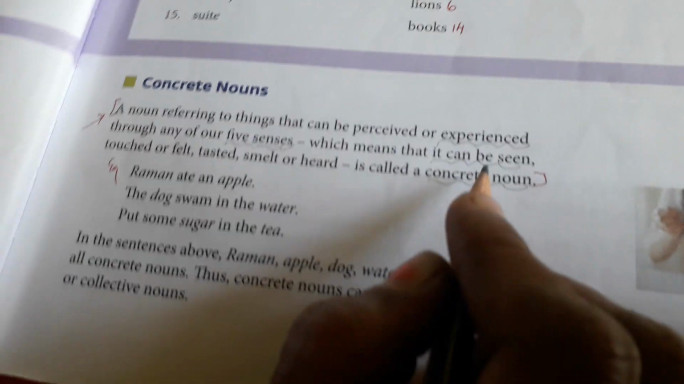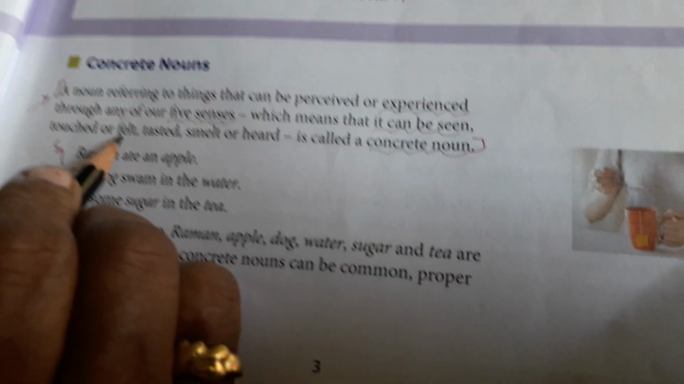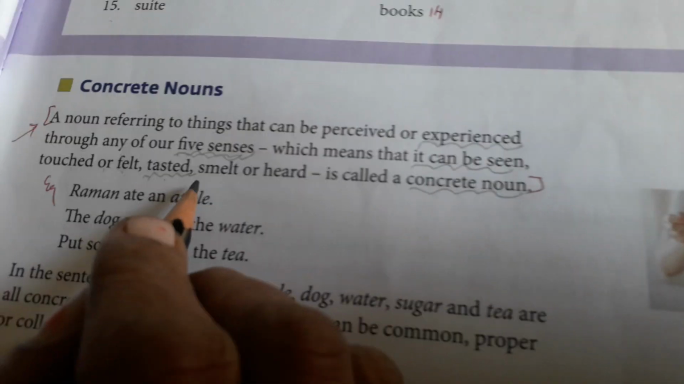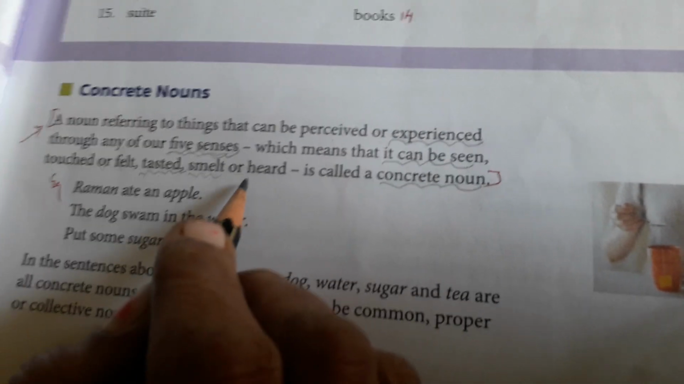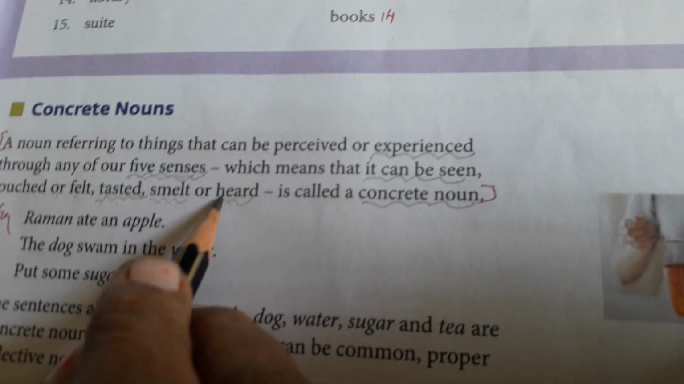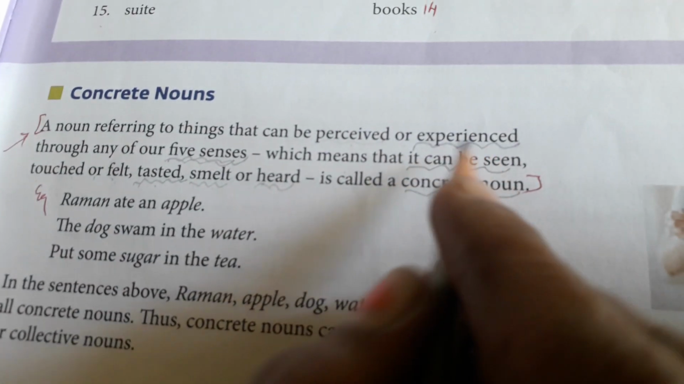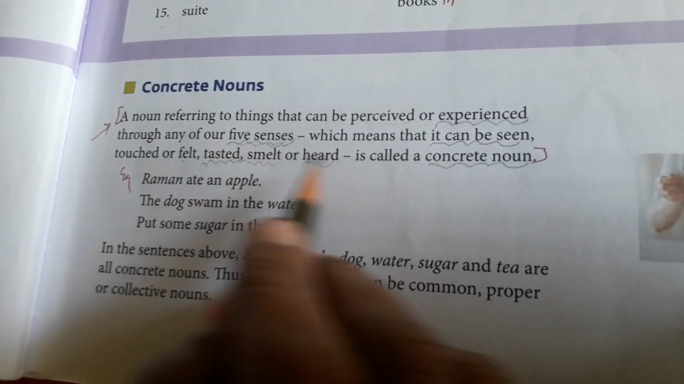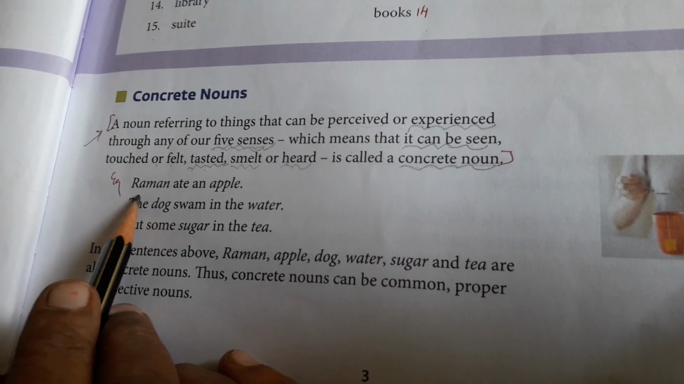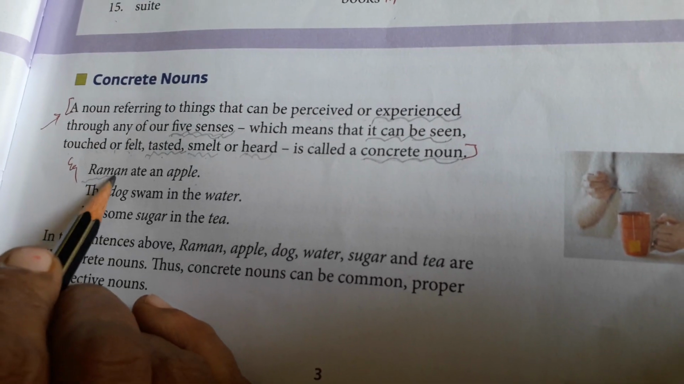It can be seen, means we can see with our eyes, and then we can touch or feel with our skin, and then we can taste with our tongue, and then we can smell with our nose, and then we can hear with our ear. So these are the five senses. Okay, so what we can hear or perceive or experience through our five senses is known as what? Concrete nouns.